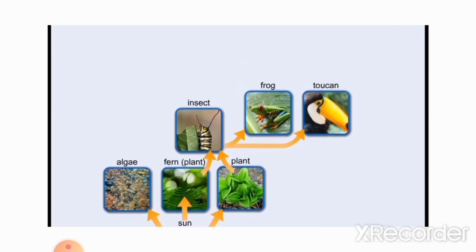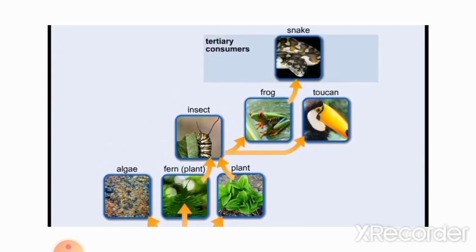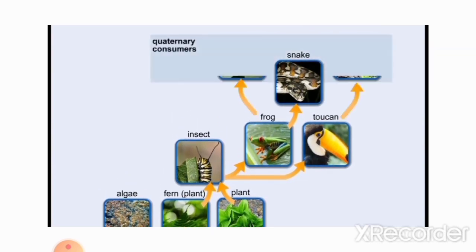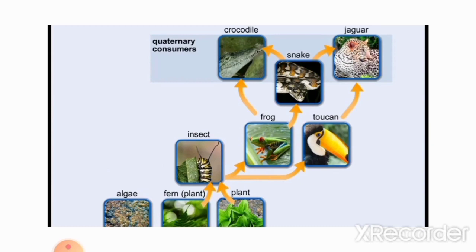There can be many more consumers in a community. It is not uncommon for smaller carnivores to be eaten by larger carnivores. These larger carnivores are called tertiary consumers. If a carnivore eats the tertiary consumer, it is called the quaternary consumer, and so on.